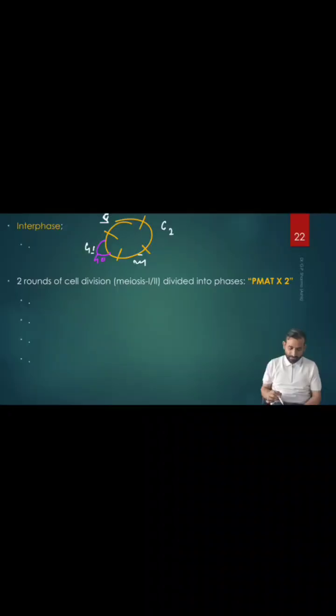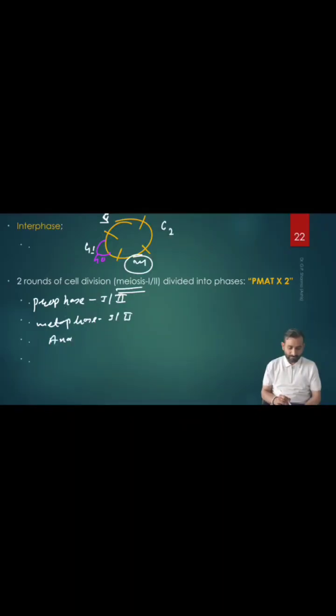After that, let's go to the M phase. How many stages did we say the M phase has? 2 stages, meiosis 1 and meiosis 2. And meiosis 1 and meiosis 2 we divide like this, PMAT. What is PMAT? Like in mitosis, P is for prophase. But here there is prophase 1 and prophase 2 because of 2 cycles of meiosis, right? Similarly, metaphase 1 and metaphase 2 because of 2 cycles. Prophase, metaphase, A for what?